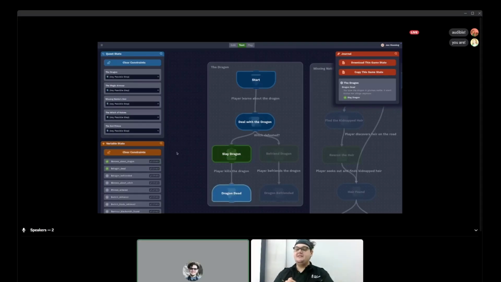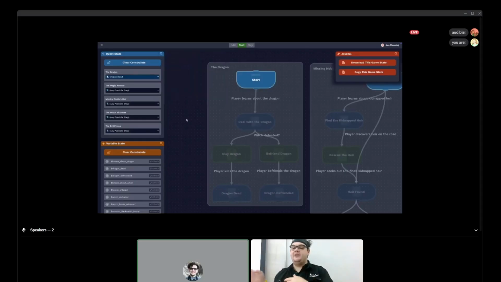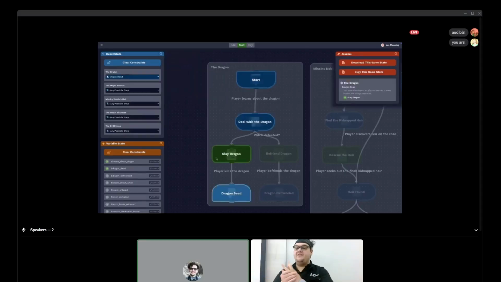And our journal updates. What's great about a solver, though, is that we can do it in reverse. I can tell the solver, I want the quest state to be dragon dead. And when I do this, the solver figures out, in order for that to happen, certain variables need to be true and works backwards for us, which is very useful for getting interesting states from our game to find out how and why they got into that state.